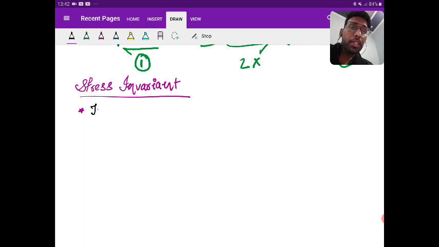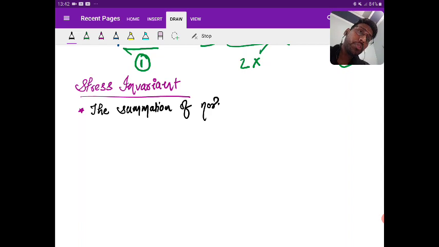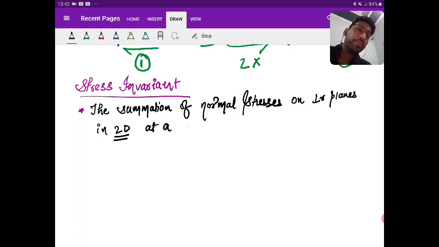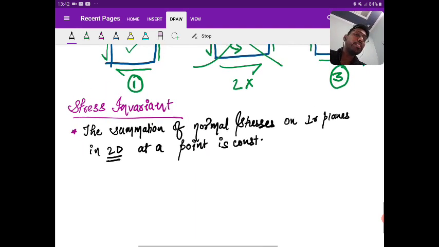That the summation of normal stresses in a 2D plane, or better to say, the summation of normal stress on perpendicular planes in two dimensions at a point is constant.